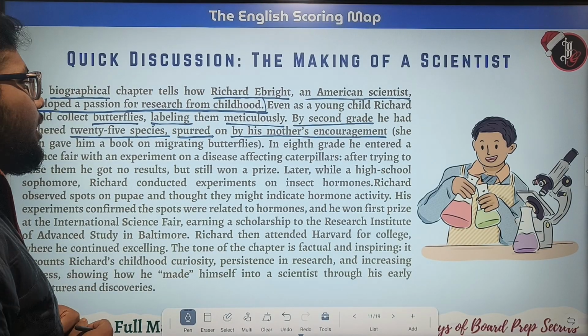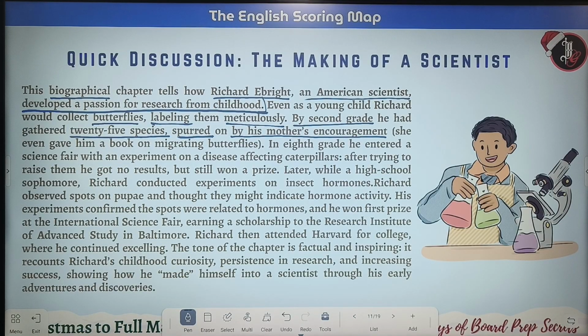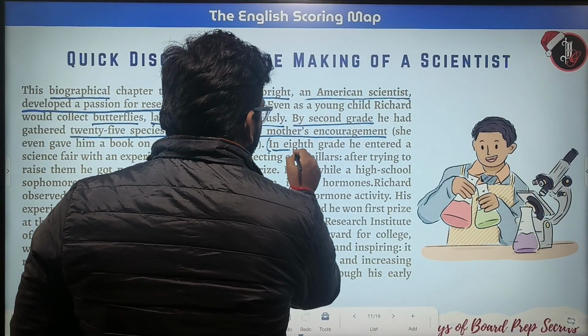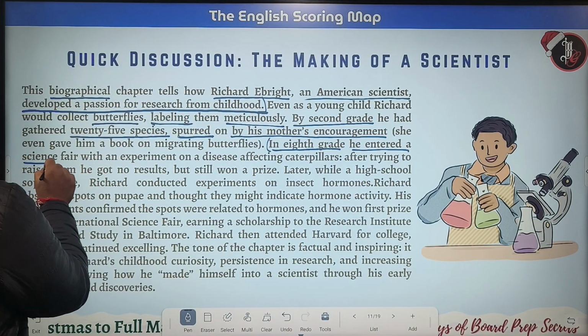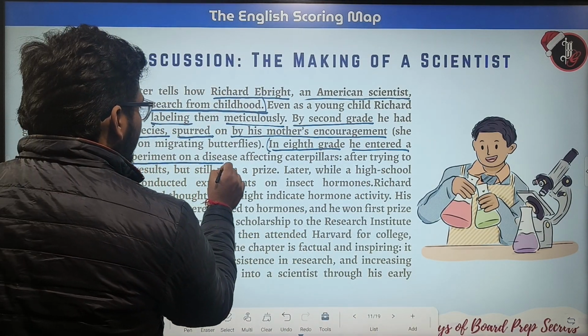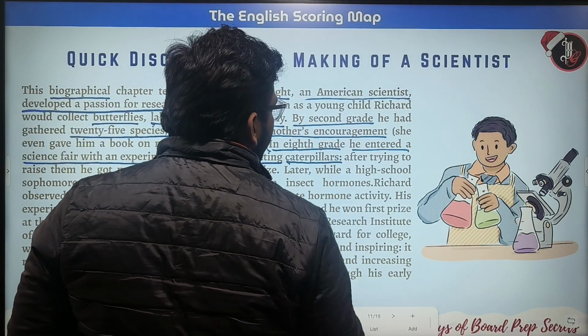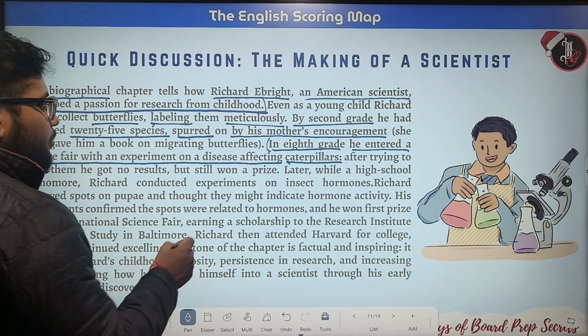In 8th grade, he entered a science fair with an experiment on a disease affecting caterpillars. After trying to raise them, he got no results but still won a prize.